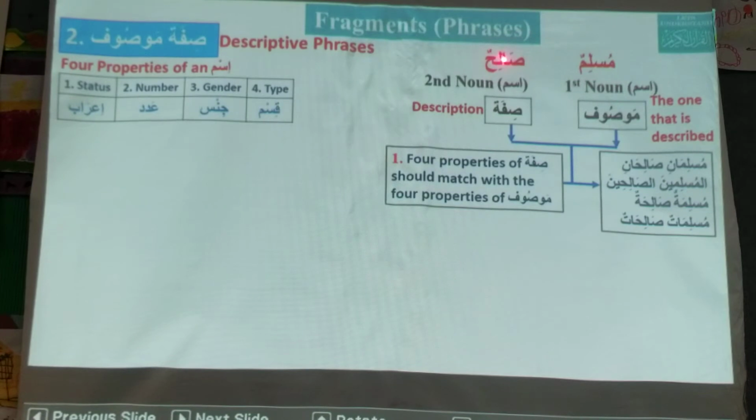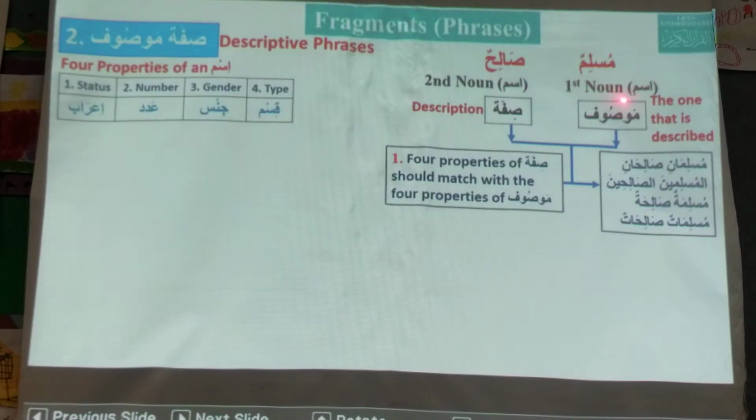Masculine. And of Salihun? Masculine. What is the type of Muslimun? Nakira. And the type of Salihun? Nakira. So all four properties are matching. So this is a sifa Mawsuf example.